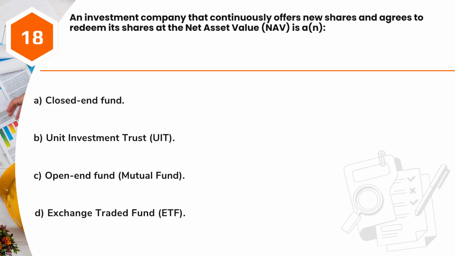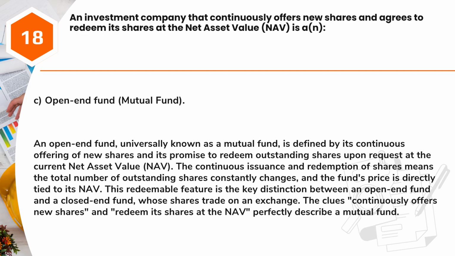Question 18. An investment company that continuously offers new shares and agrees to redeem its shares at the net asset value, NAV, is A. Closed-end fund. B. Unit investment trust, UIT. C. Open-end fund, mutual fund. D. Exchange-traded fund, ETF. Answer: C. Open-end fund, mutual fund.